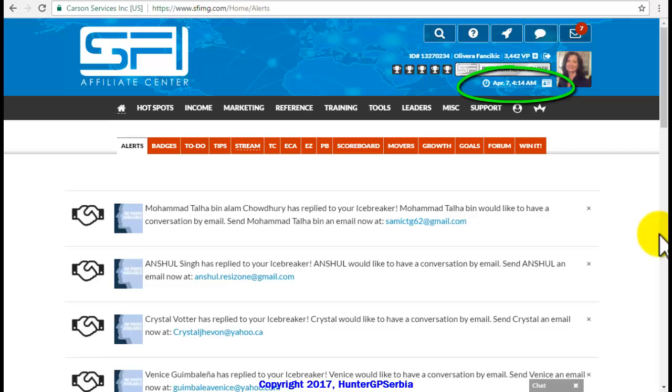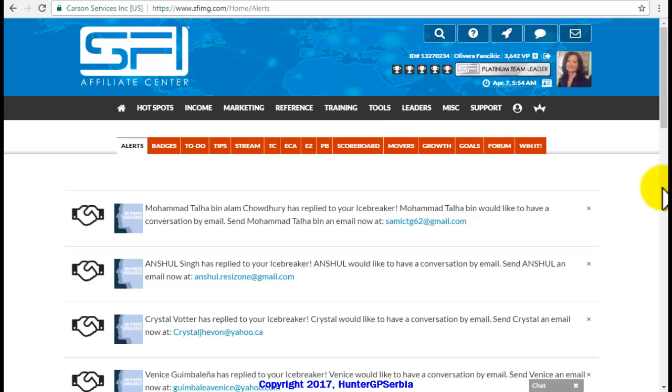The official SFI time can always be seen on your account, just below your account photo. The first thing that you want to do is to check the time difference between the official SFI time and your own time zone. By doing this, you will know when the work week starts for you. In addition, you should occasionally check the official SFI time because of the time changes that occur in spring and in fall. Again, the official SFI time can always be seen on your own account, just below your account photo.